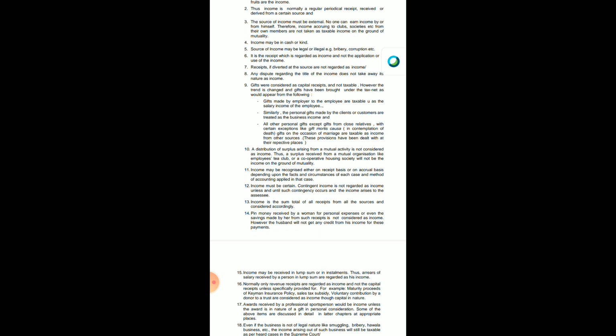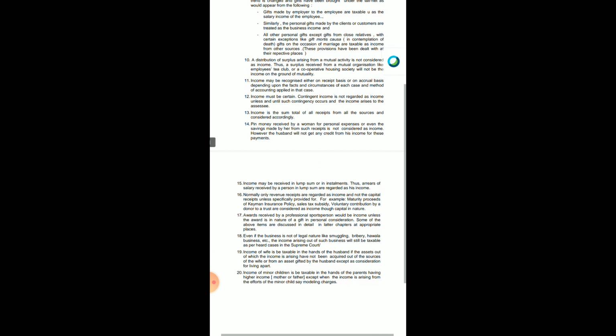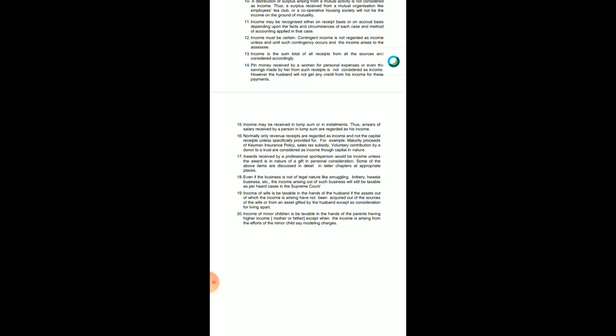The reason is that she has got that income after payment of tax itself. So it is not treated as income, and if it is not treated as income, then it is not liable for tax also.